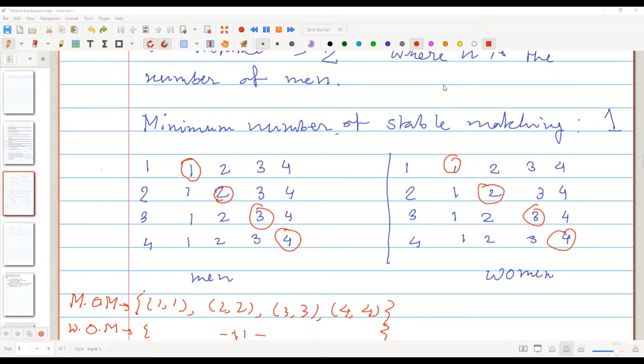Is this the only case? No, there can be other cases; you can create many examples. You can take any instance and modify it. When we go to stable matching with incomplete lists, we will see that you can take any instance and delete some edges from the women's side, and make the matching a unique matching. So we'll come to that.